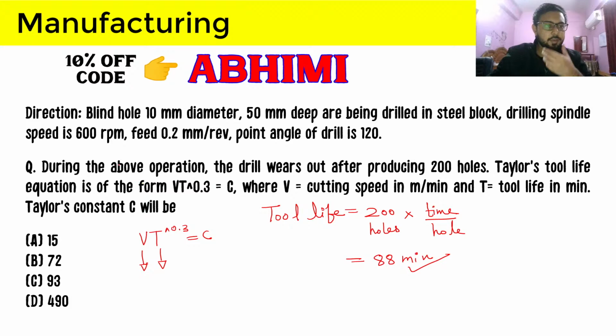And optimum velocity, how to calculate that? We have been provided with this speed. Not optimum velocity, we just have to calculate the velocity for which this tool life is 88 minutes. So we are not going to provide optimum velocity. Sorry for the optimum velocity mentioned there. That velocity can simply be calculated by pi dn, which gives the velocity equal to pi into d is 10 mm and n is 600.